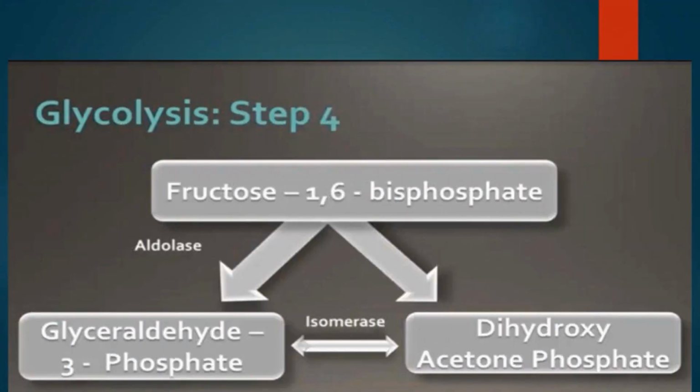So the next resultant compound is fructose 1,6-bisphosphate. Now what we have to do is to break this compound into 2 pieces. Aldolase is an enzyme which breaks this compound into 2 parts. So the fructose 1,6-bisphosphate is split into 2 molecules, the glyceraldehyde 3-phosphate and dihydroxyacetone phosphate. These both are 3-carbon compounds. These reactions compose the first phase of glycolysis, and as you can see, energy is actually utilized in this process in the form of 2 ATP.